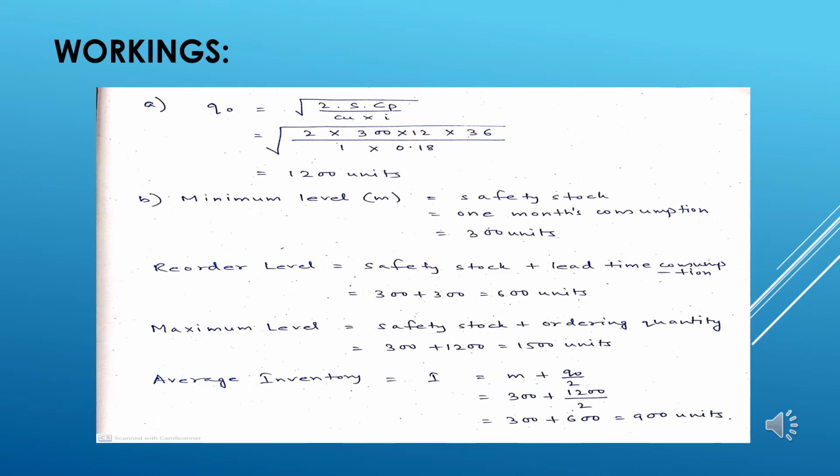Calculating that, we get the economic ordering quantity to be 1200, and this 1200 will also be taken as the reordering quantity of that particular product.